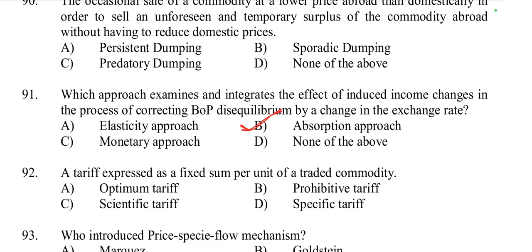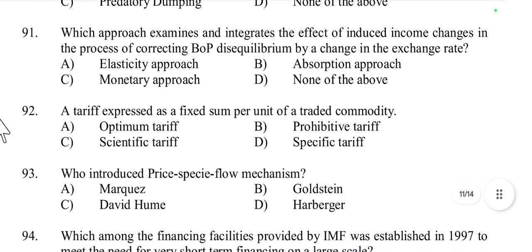plus I plus G. Then question number 92, a tariff expressed as a fixed sum per unit of a traded commodity, that is called as optimum tariff, prohibited tariff, scientific tariff, or specific tariff. It is called a specific tariff. A tariff expressed as a fixed sum per unit of traded commodity is called a specific tariff. A specific tariff is a fixed amount, suppose 10 rupees per unit, irrespective of the commodity's price.